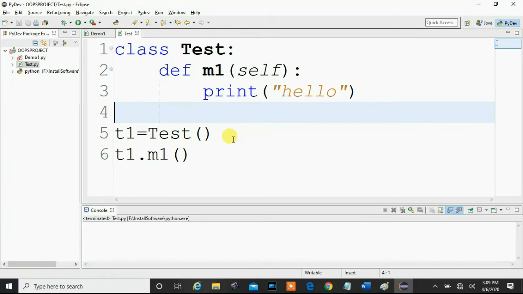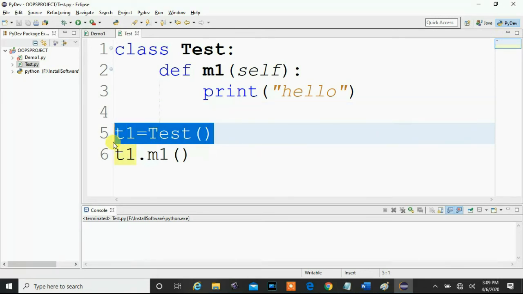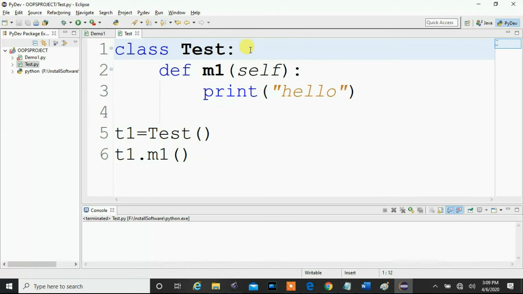If you want to perform any activity at the time of object creation, not after creating the object, then we should go for the constructor of a class. Clear point? What point do you have to remember?